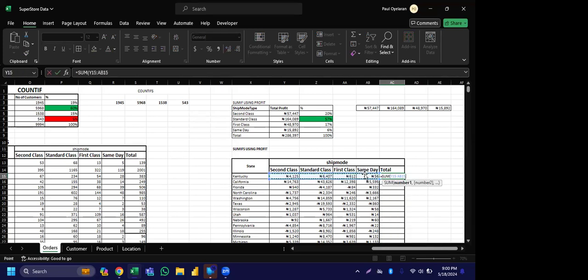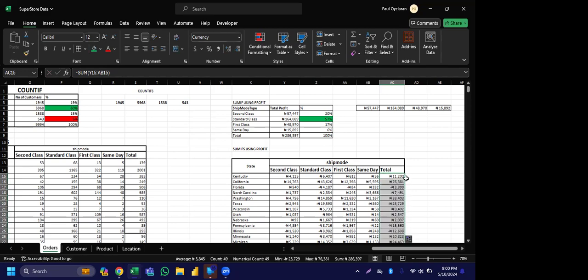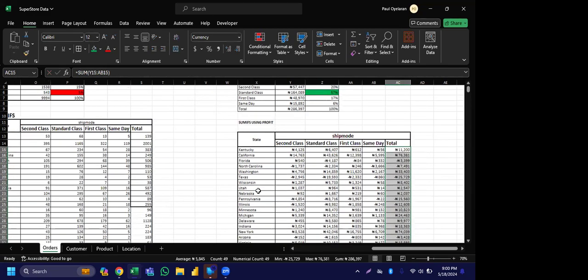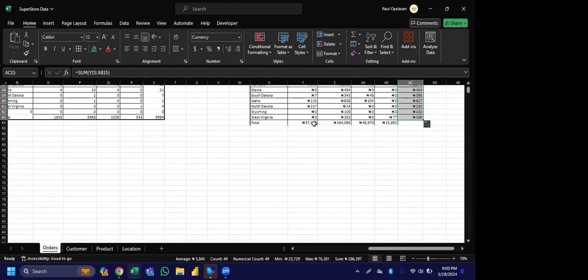Let's see, right? You can see now. So you can say this is the total amount of profit from this state. Then you can say this is the total amount for the second class, year two. So you can bold year two. Something like that, right?